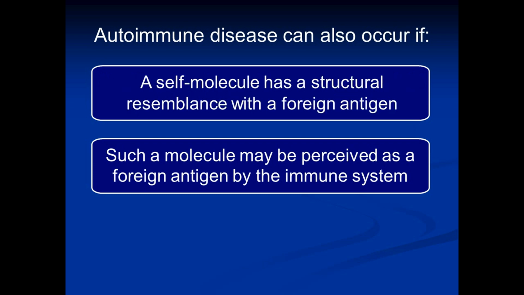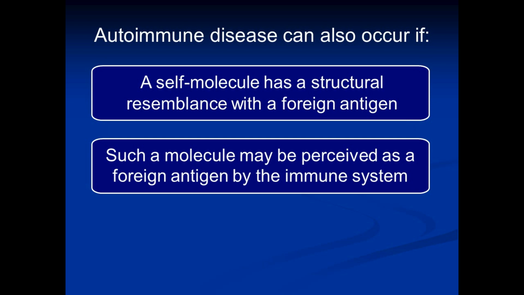A second mechanism by which autoimmune disease can occur is that a self molecule, our own molecule, may have a close structural resemblance with a foreign antigen. We have seen in the case of enzymes that every enzyme has a substrate site meant for the binding of a specific substrate. But sometimes competitive inhibitors which have a close structural resemblance with the substrate can also bind to the substrate site of the enzyme. A similar thing can occur in the immune system also.